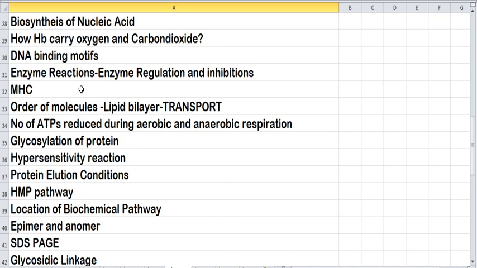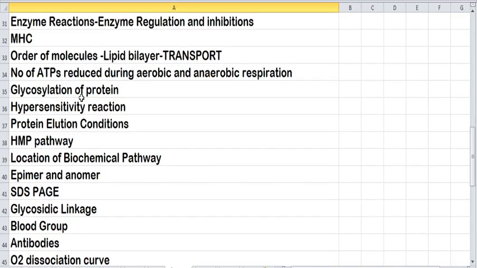From enzymes, you can expect one question. So you should know about the enzymatic reaction, enzyme regulation, enzyme inhibition, and the Michaelis-Menten equation, and also you should know about the LB plot. Next, study about the major histocompatibility complex, MHC class 1 and class 2. In the QB book, you can find the difference between class 1 and class 2. So at least study that particular single tabular column.